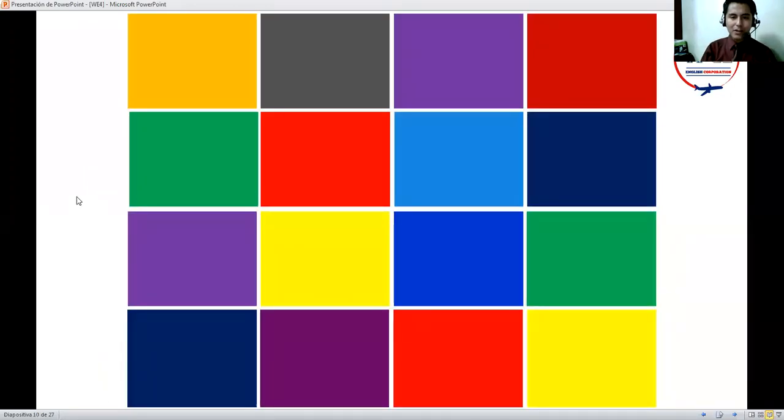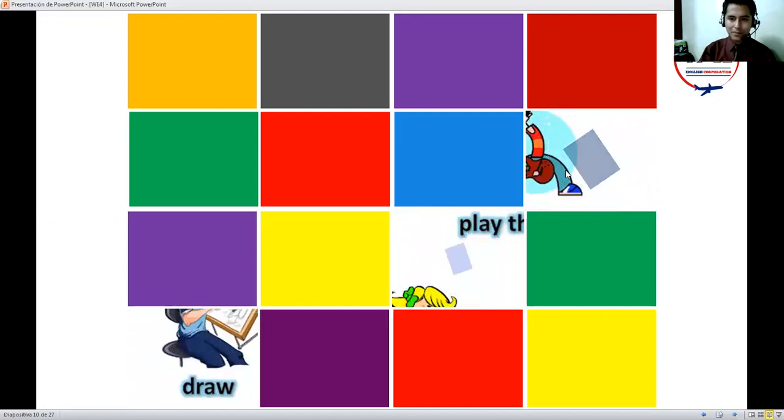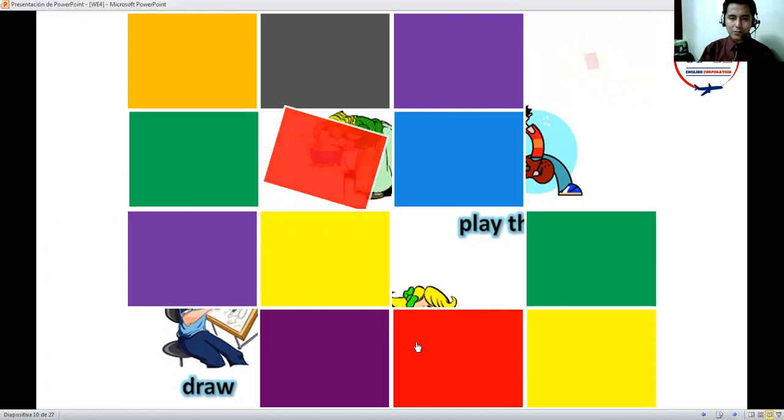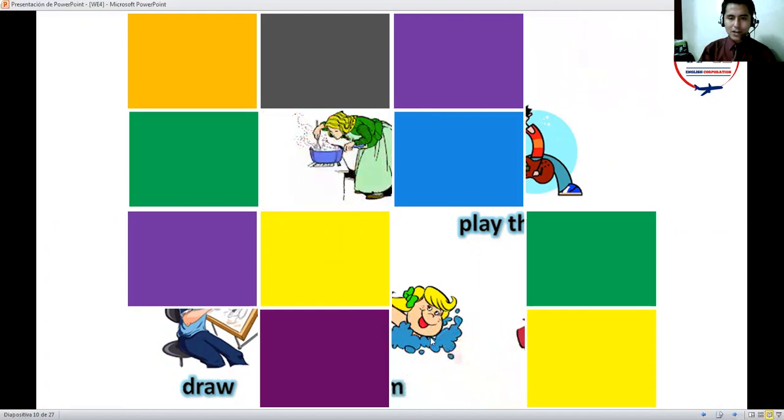In this part, we have many colors. I am going to push one by one according to the colors. And then we are going to develop what is going to be the topic in the session. For example, here we have the color blue. Then here we have the color red. According to that, you have some ideas about what is going to be the topic.